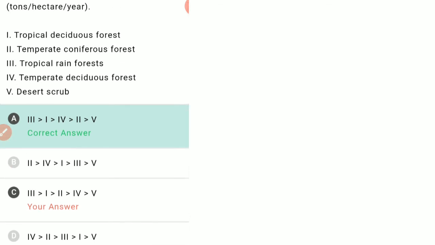See, in this question we have tropical rainforest with maximum NPP, then tropical deciduous forest, and then temperate deciduous forest in fourth. We were in a hurry, that's why it is wrong.